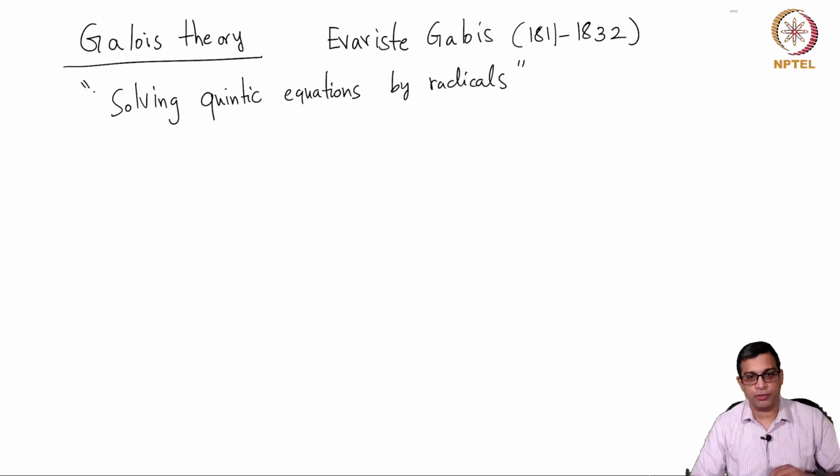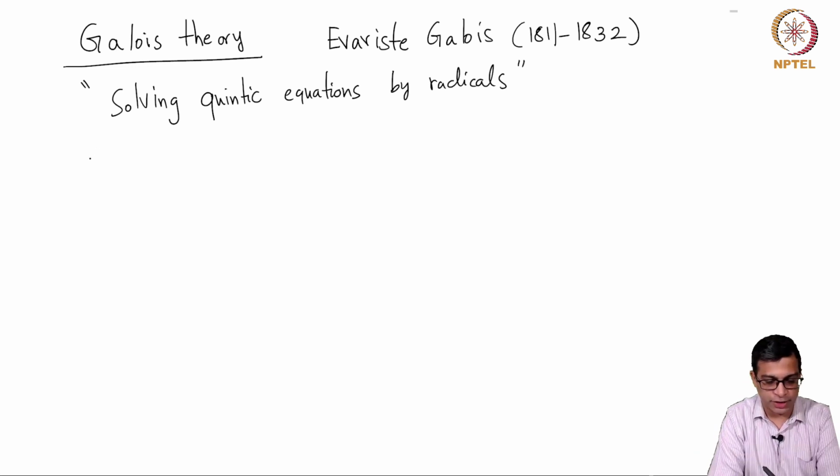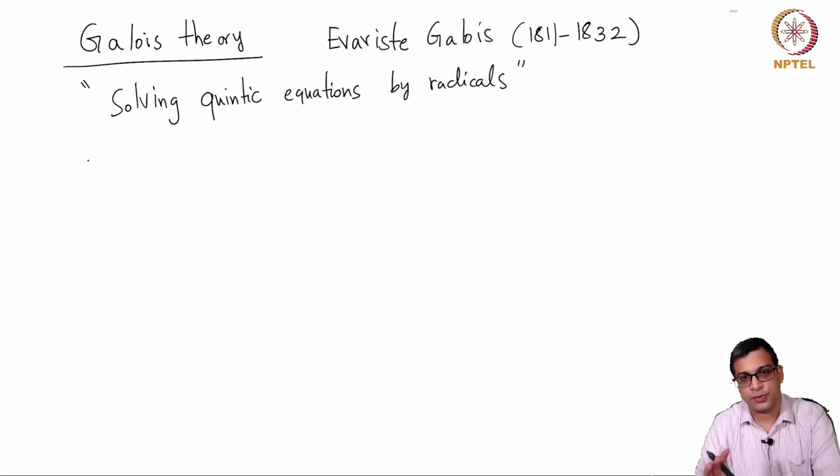Galois was the one who, along with Abel, another Norwegian mathematician who worked around the same time as Galois and in fact proved this a few years before Galois, but it was Galois' work that led to Galois theory, and that is now the standard way of understanding why you cannot solve quintics by radicals. Okay, so before we come to all that, let me introduce in very simple terms what we mean by